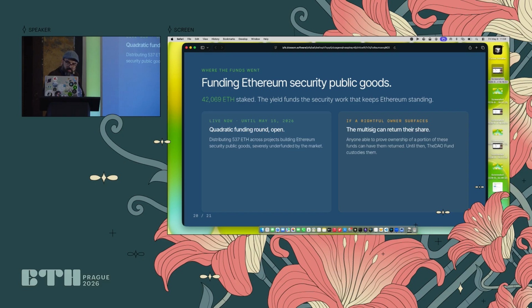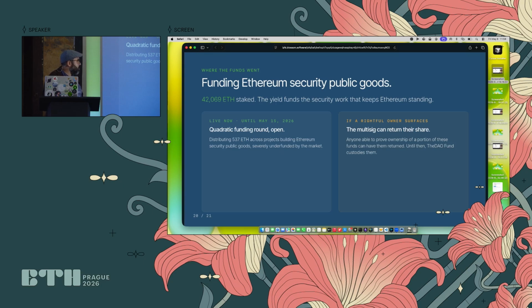So, where this money is going, it is sent to the DAO security fund. If somebody thinks that the money is legitimately theirs, please contact them. In the meantime, it's going to be custodied by the DAO security fund, and they basically stake ETH. And with the rewards, they fund Ethereum security projects.